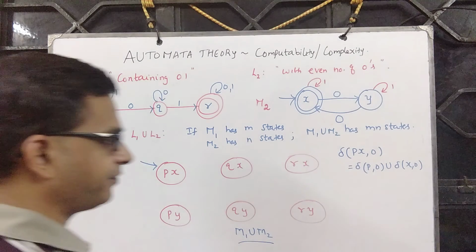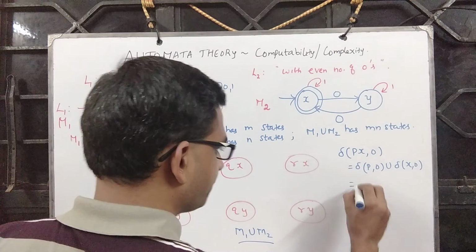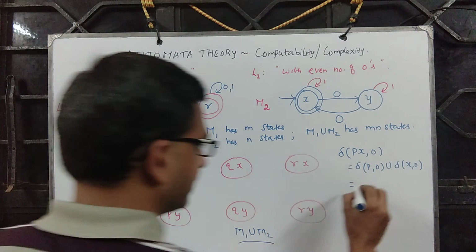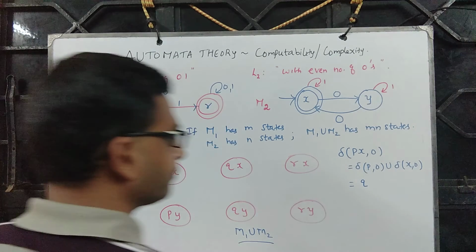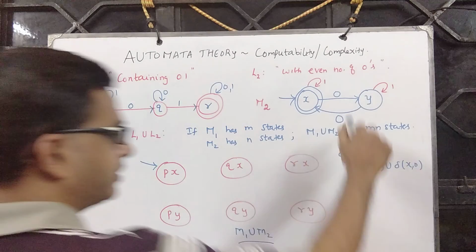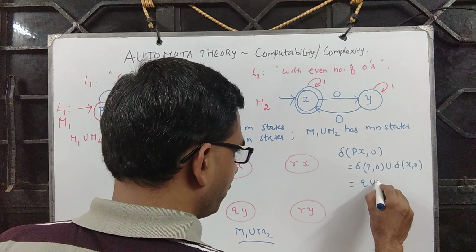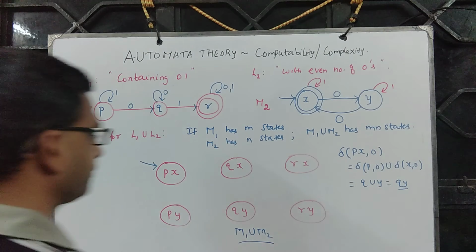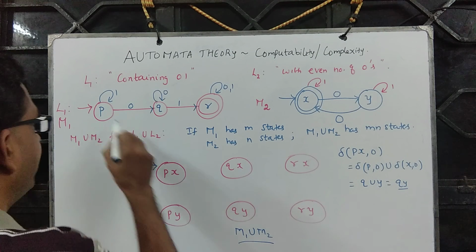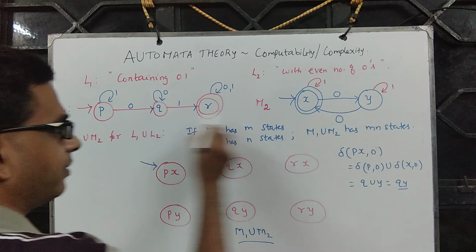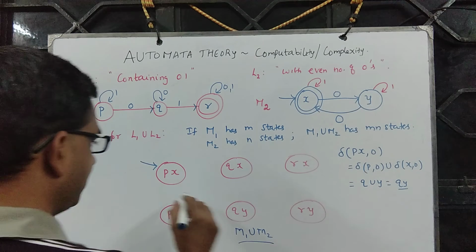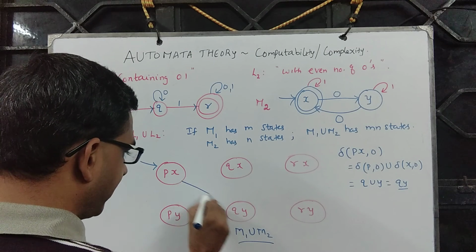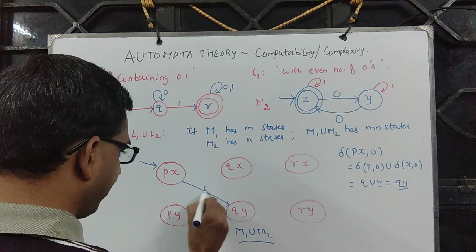This is how I define the automaton. Now P comma 0, refer to this, it says Q, and X comma 0 it says Y. So Q union Y, which means it's Qy. So when you read 0, you go here, which means Px on 0 goes to Qy.